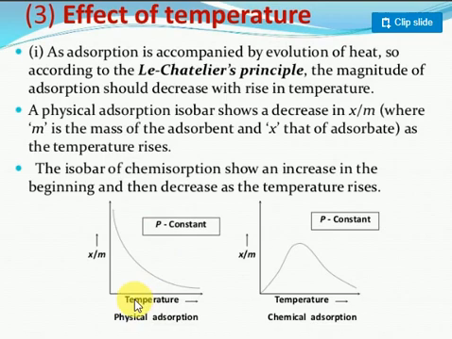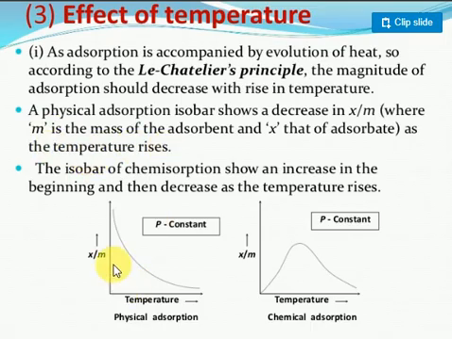Look, constant temperature is mentioned very clearly. When you go for this, the y-axis is there, no? Just consider the x-axis and y-axis here. Just consider temperature increases here. Pressure is constant. Why is the pressure constant? This is called an isobaric process. Constant temperature is an isothermal process. A physical absorption isobar shows a decrease in x by m, where m is the mass of the adsorbent and x is the mass of the adsorbate. Gas molecule mass, here the solid mass.